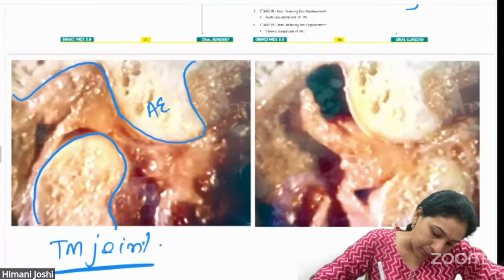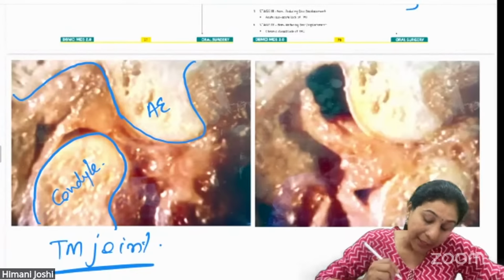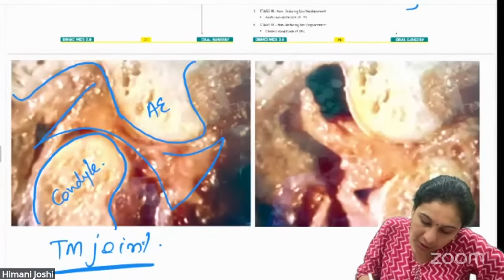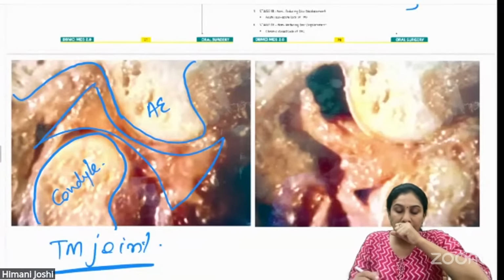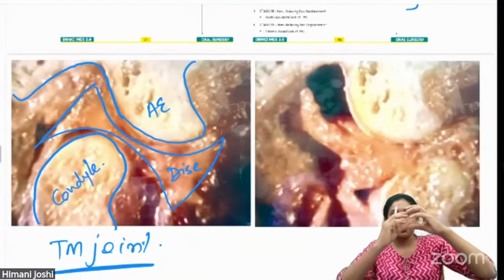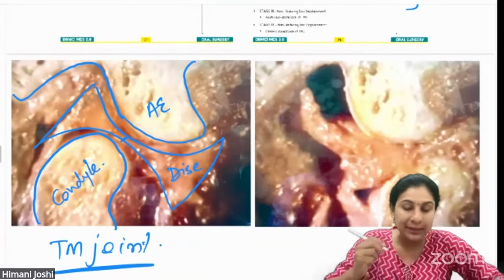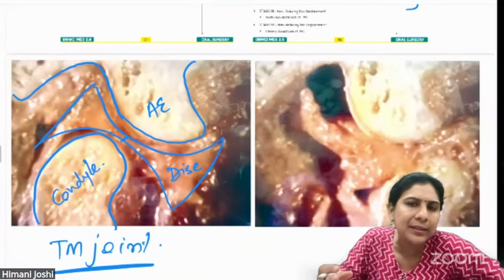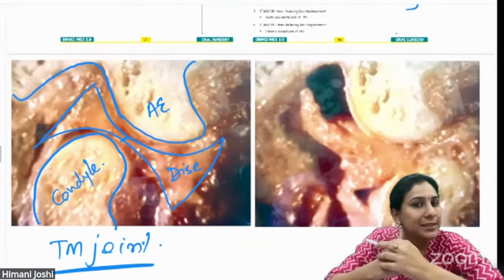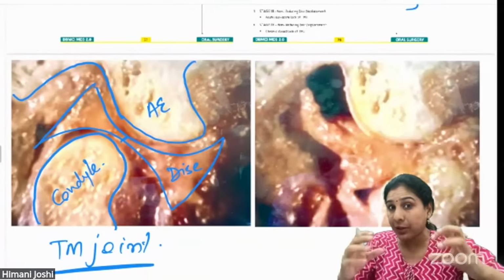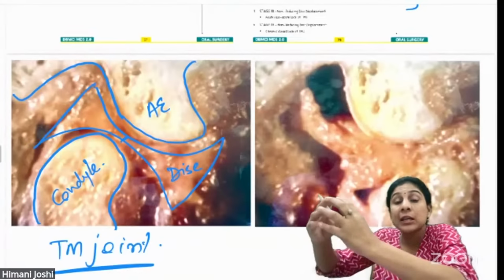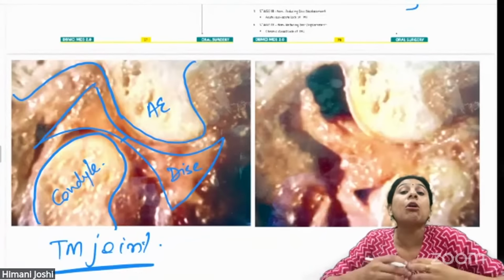This is the mandibular condyle, right? And this beautiful bow shaped structure in between them is the articular disc. We all know that it is bow shaped, it is the thinnest in the intermediate zone. Why is it the thinnest in the intermediate zone? Because constant pressure of the condyle makes it the thinnest. Anterior and posterior bands are thicker so that the condyle doesn't move. Normally the disc moves in congruence with the condyle in normal movements.